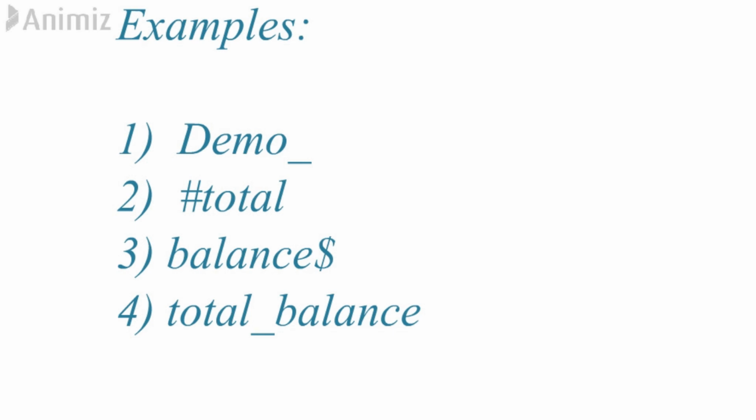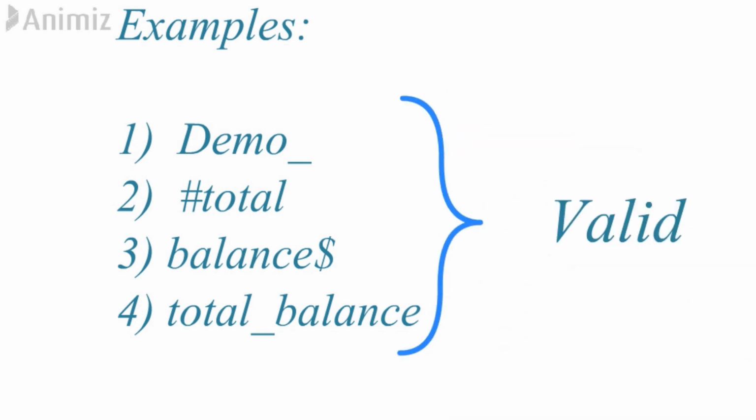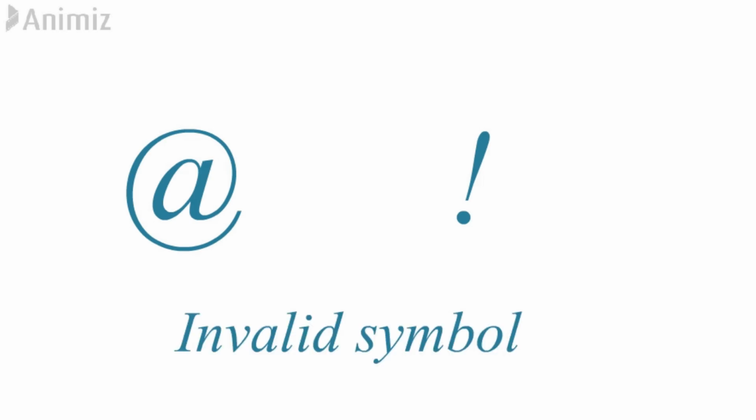Let's take one example. So this demo underscore. Yes, this is a valid Java identifier. Then the next one is hash total. This is again a valid identifier. The next one is balance dollar. This is again valid. Total underscore balance. This is also valid. But if you use any other symbol or character like @ or an exclamation mark, then the compiler will throw an error.